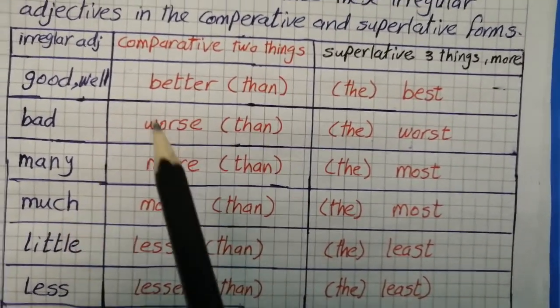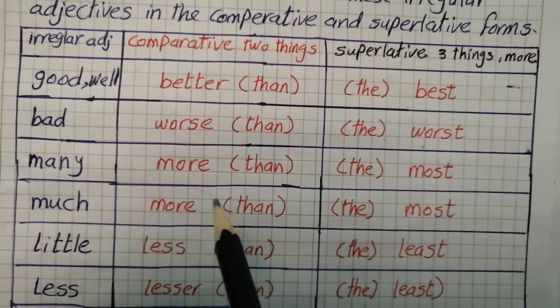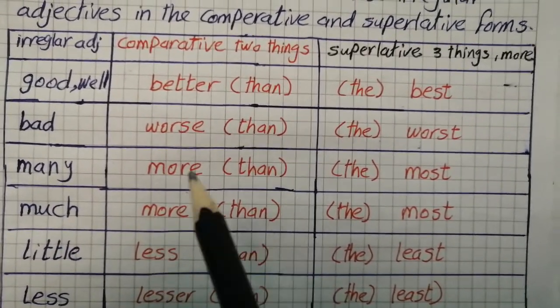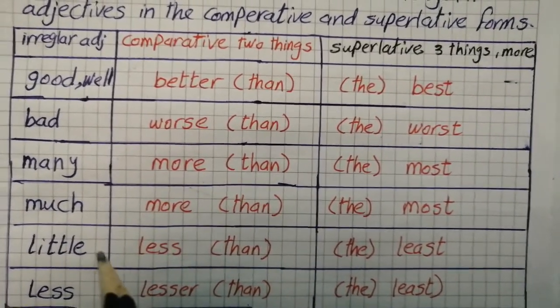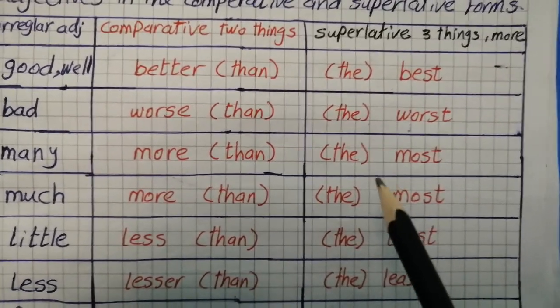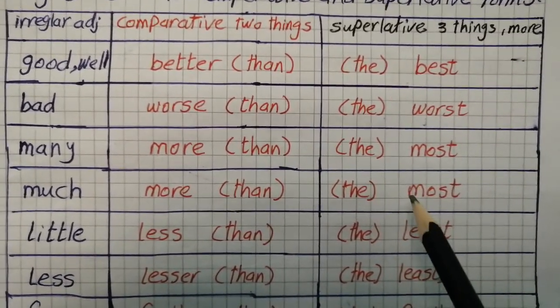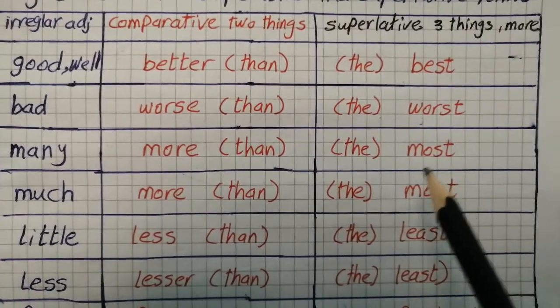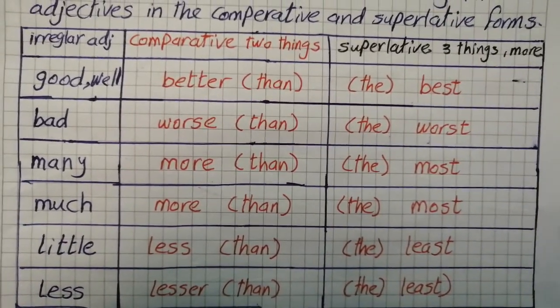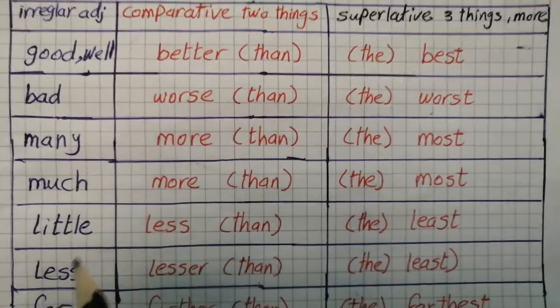Much, which is followed by uncountable nouns like much water, much money, much food, much time. So much in the comparative form is more. So I say more money than, more food than, more time than, more effort than. And in the superlative form, the most money, the most water, the most food, the most time.